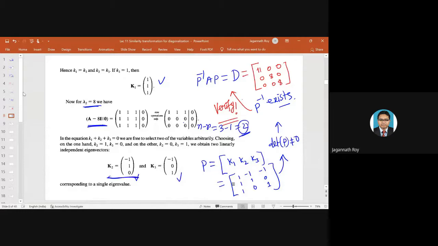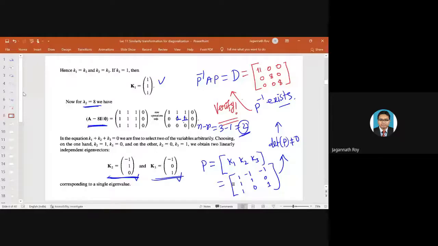So these are the eigenvectors. But suppose the rank will be 2. Then 3 minus 2, it will be only 1. So in order to find the diagonalizability, you just need to confirm whether this 3 by 3 matrix has 3 linearly independent eigenvectors or not.